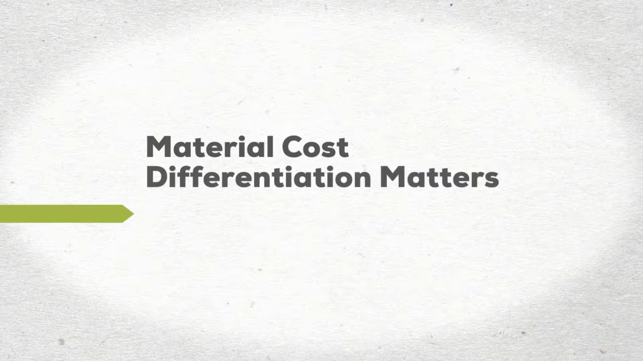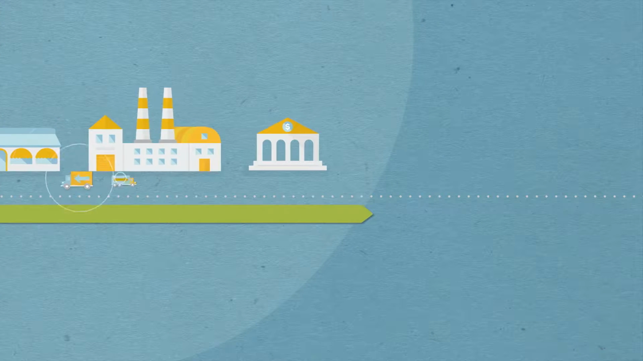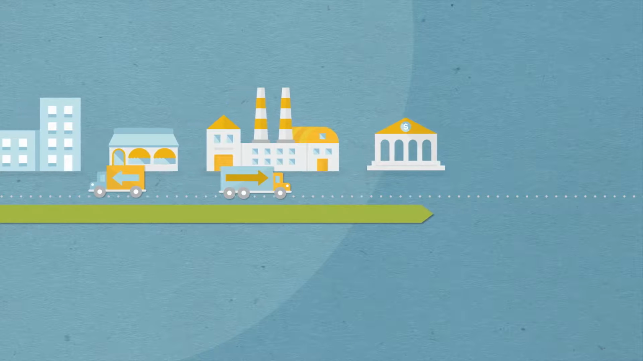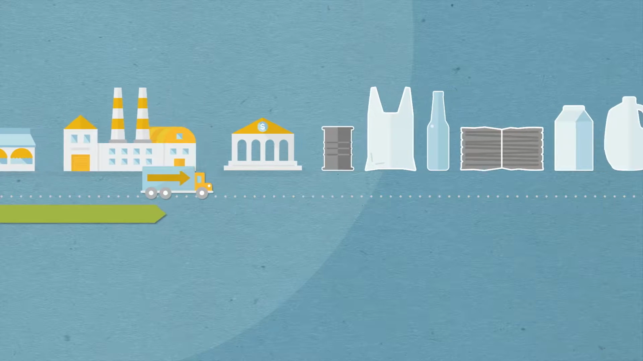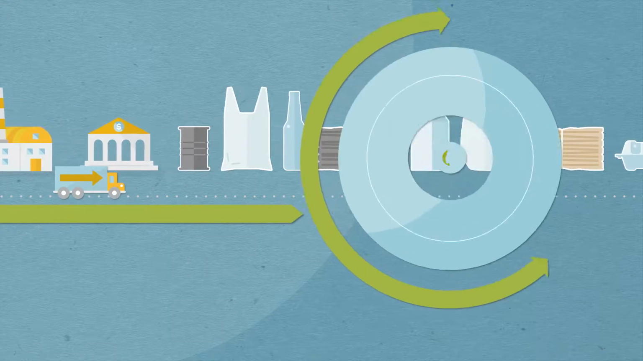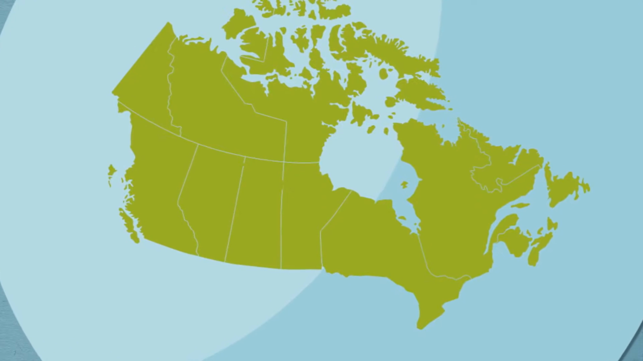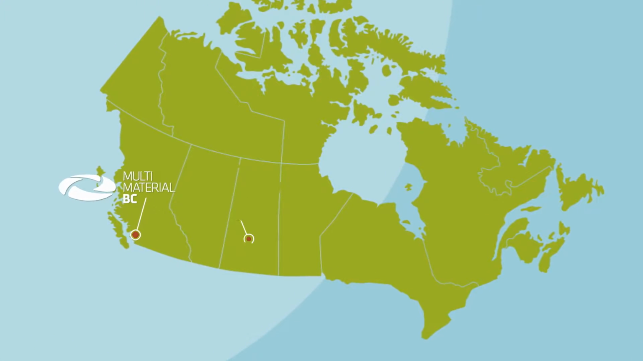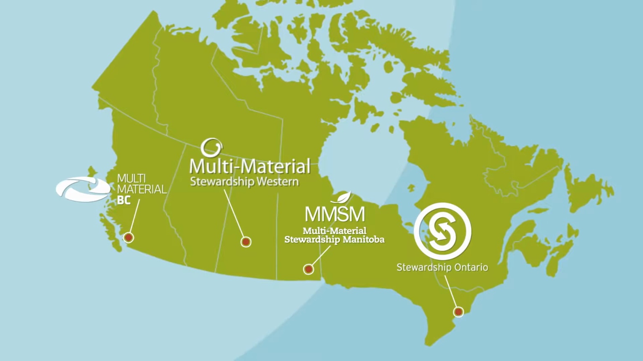When calculating stewardship fees, material cost differentiation matters. Every day, product manufacturers, retailers, and other businesses use paper, glass, plastic, and metal to package, market, and deliver goods to Canadians. Across Canada, these businesses pay annual fees to stewardship organizations to cover costs associated with recycling the paper and packaging that ends up in consumers' homes.